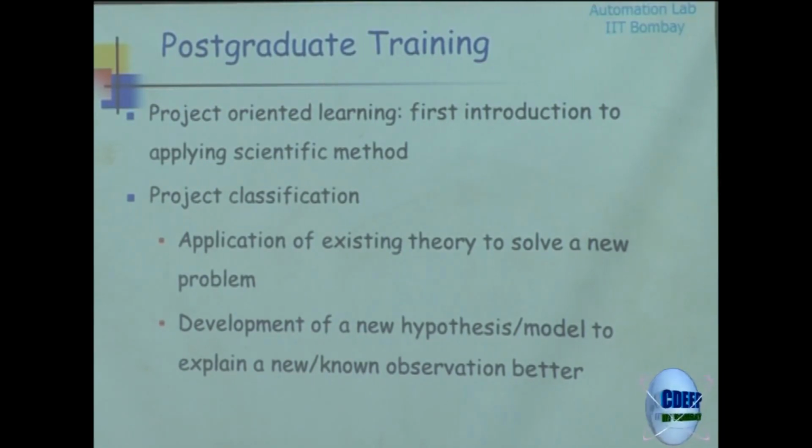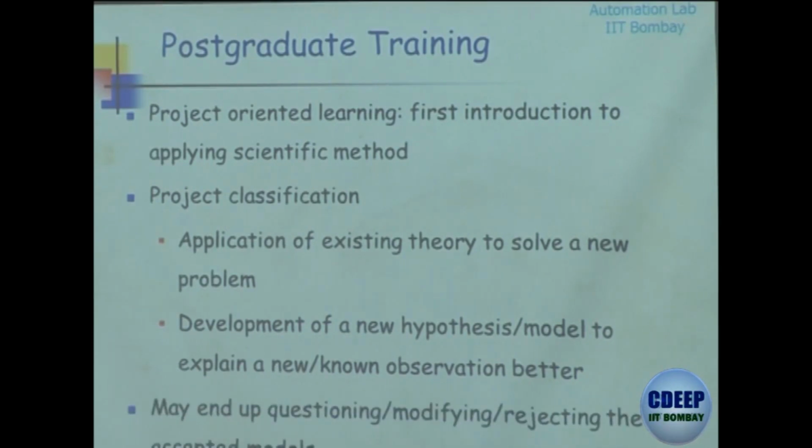So it could be of two types, and both of them are equally important, okay. Many times a project is a mixture of both of them. Sometimes you start with this, you end up with this, you never know how it happens. It's not a recipe, okay. So typically the projects that you spin off for your students will belong to these two categories, okay, and you end up modifying, questioning models, hypotheses, theories, and so on.